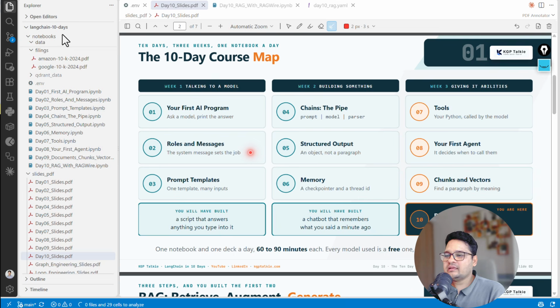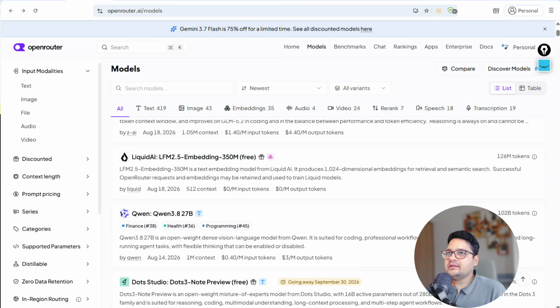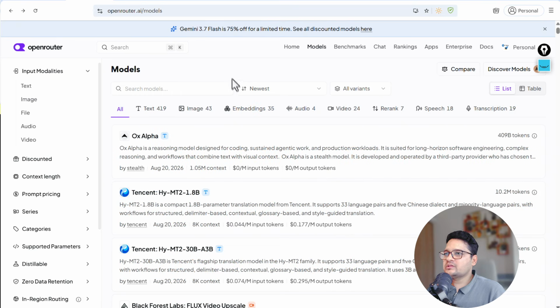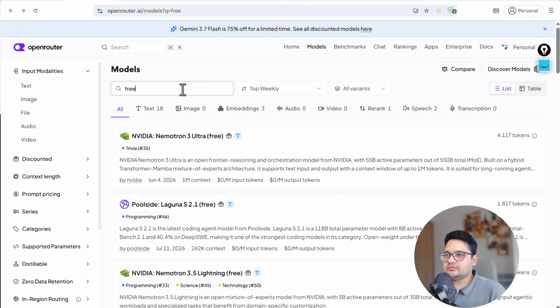And apart from that, I'll be using free AI API services, and that free AI API service I'm going to use from OpenRouter. You can simply come here to OpenRouter and sign up. It is completely free of cost. You can get so many free models here. Simply click on Models and then search for free. Thereafter, you are going to get all the free models.